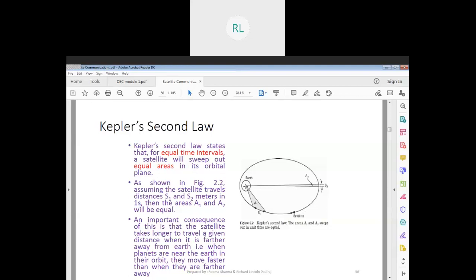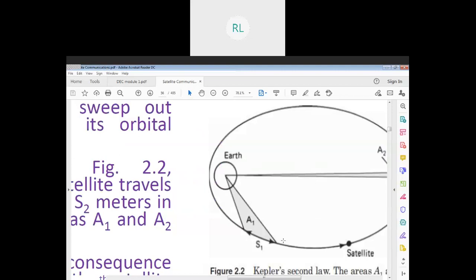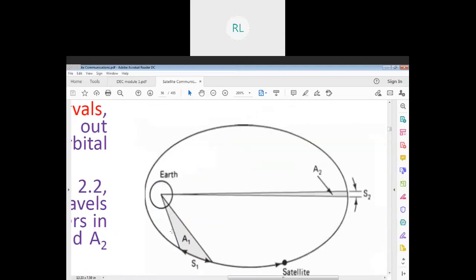Okay, assuming the satellite travels distances s1 and s2 meters in 1 second, then the areas a1 and a2 will be equal. So a1 is the area for the sweep s1 and a2 is the area for sweep s2. An important consequence is that a satellite takes longer to travel a given distance when it is far from the earth. That is because, say, this point is close to the earth, so you can actually see the area a1, but this point is very far from the center of the earth.